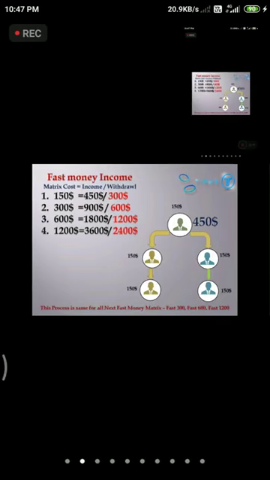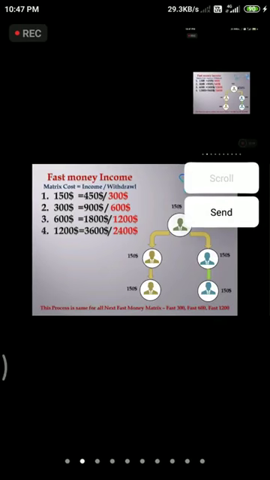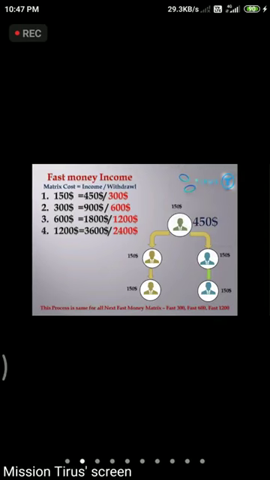And the second one is $300. Total income is $900, and withdrawal is $600. And the third is $600. Income is $1,800, and withdrawal is $1,200. And the fourth one is $1,200, income is $3,600, and withdrawal is $2,400. That means by investing $150, we can earn again and again.